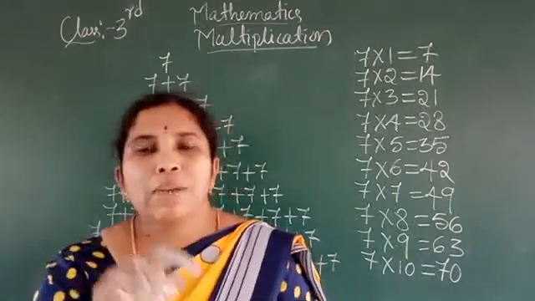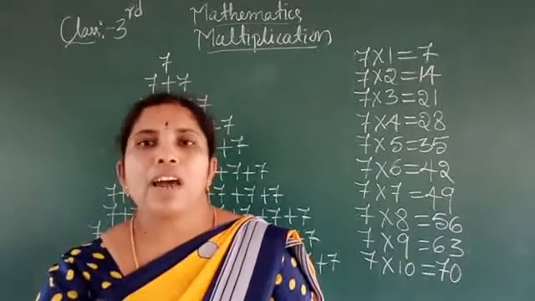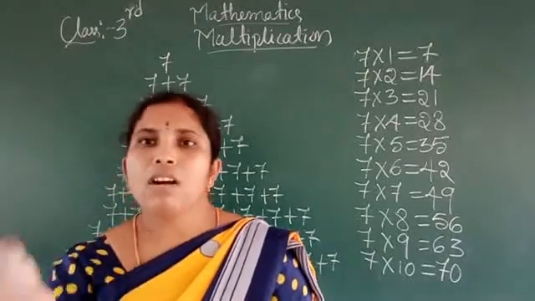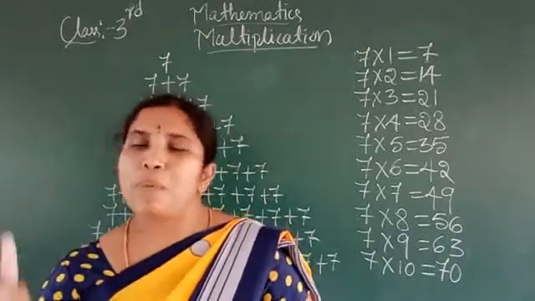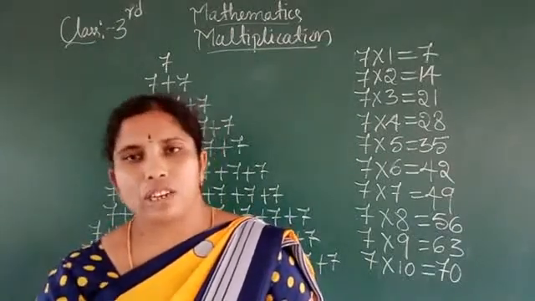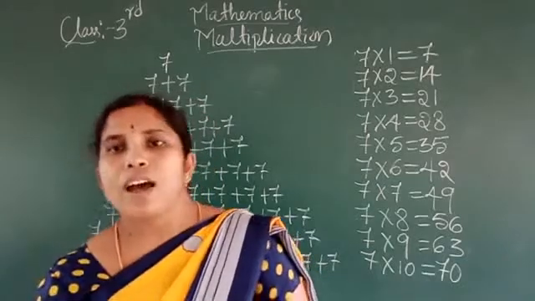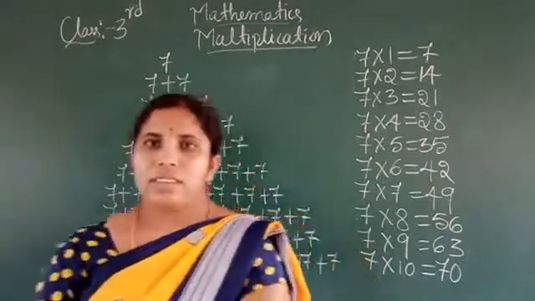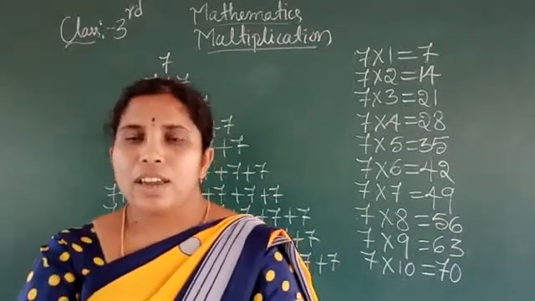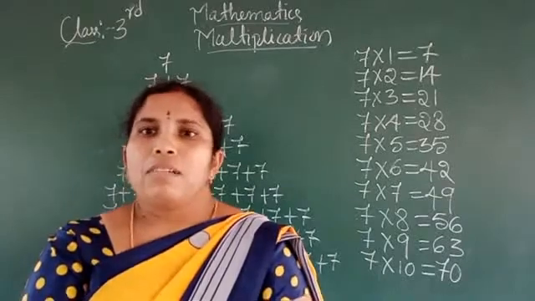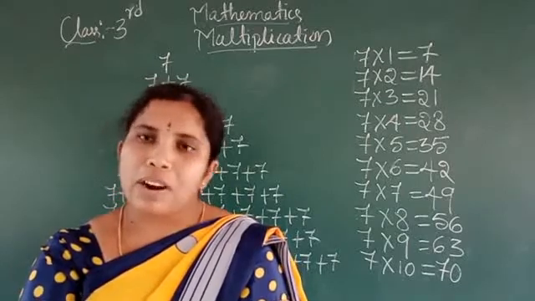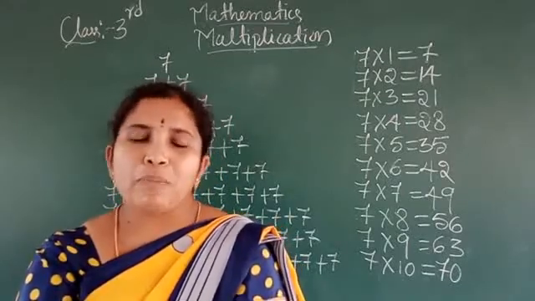So your multiplicand into multiplier is equal to product. So this multiplication is also called the repeating addition. I hope you all understand. Okay students, it's a very easy method, fundamental operation, third operation. So practice yourself. Tables are very important.